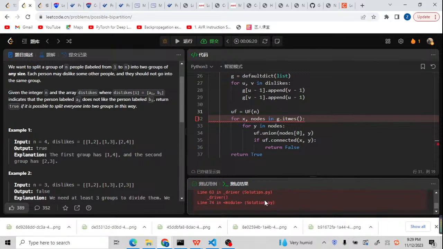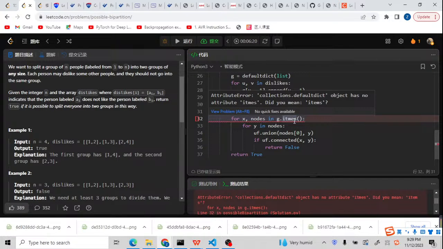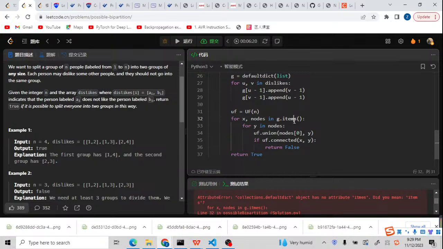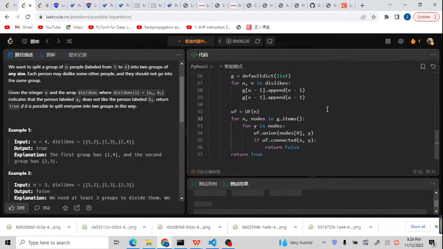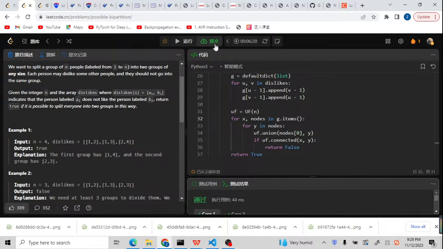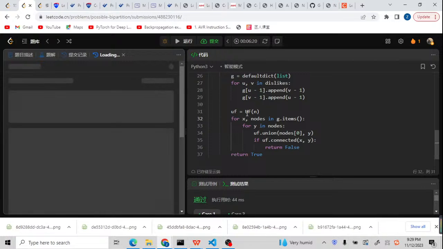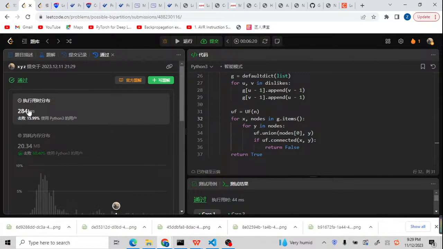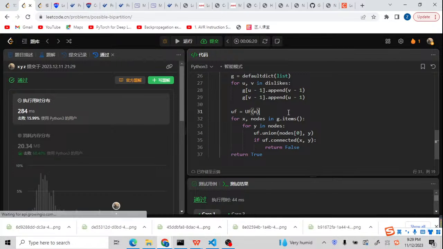There's something wrong. Default dict has no attribute items. I made a typo. So the typo, it is items. Now, as you can see, it works, and the speed is still okay, although unified is a little bit slow compared with the DFS and BFS.